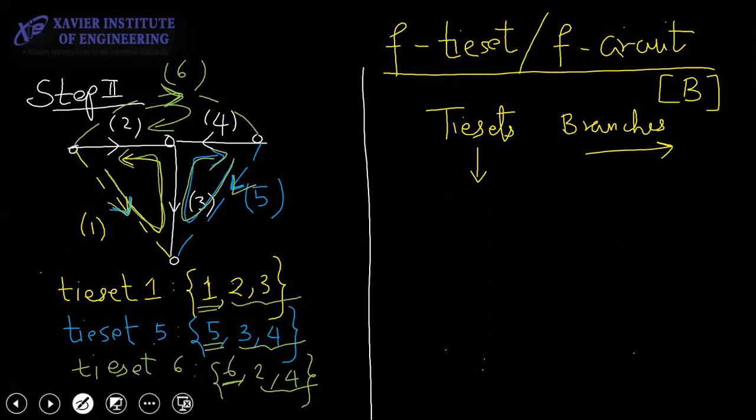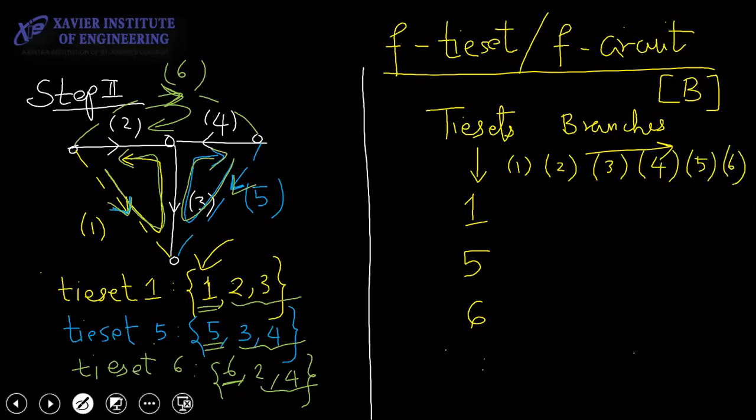So which are my tie sets? My tie sets are the first numbers 1, 5, 6. How many branches are there? 6. All 6 have to be written here: 3, 4, 5, 6. Now let's look at the first one. 1, 2, 3. How is it going? 1, 2, 3 goes like this. This is the first one, 1, 2, 3.